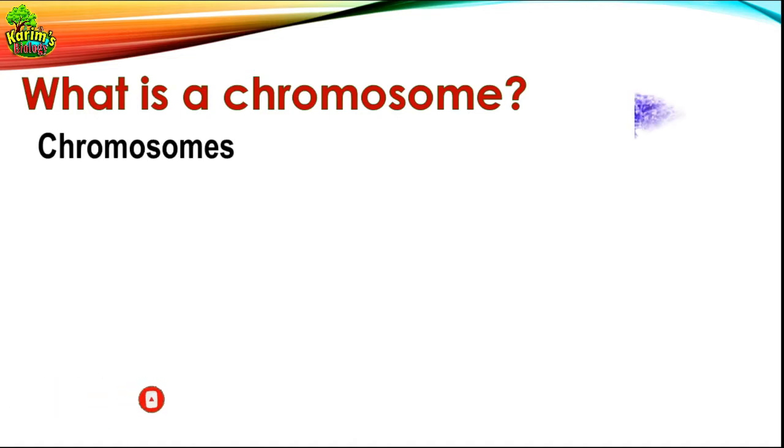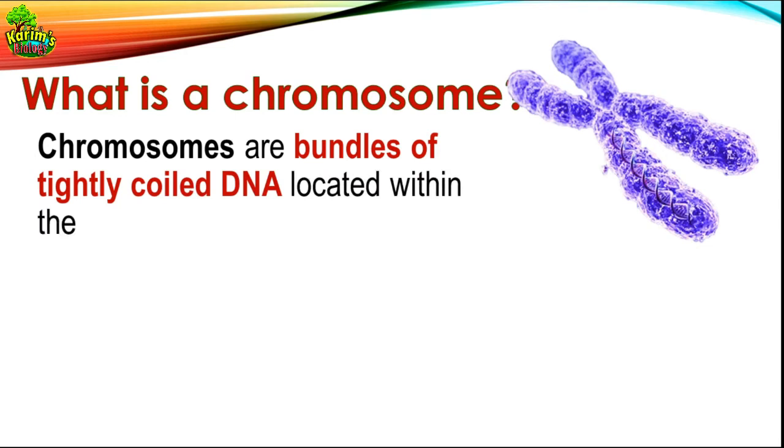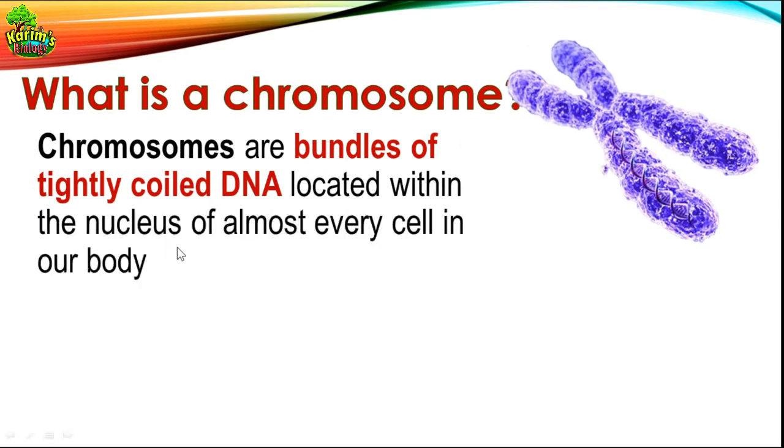So what is a chromosome? Chromosomes are bundles of tightly coiled DNA located within the nucleus of almost every cell in our body. Look at the definition once again. What are chromosomes? Chromosomes are bundles of tightly coiled DNA. Bundles. Look at the picture over here. They are the bundle. It is just appearing in the form of a bundle. And this bundle is formed by tight coiling of DNA.